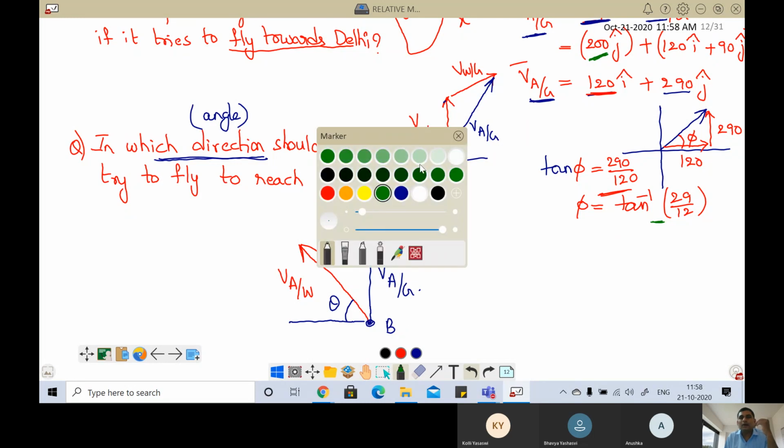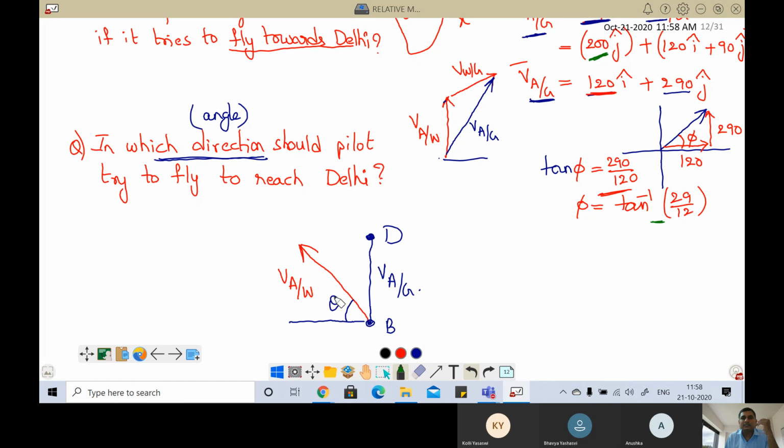Now tell me, what are the components of this velocity of the aeroplane with respect to wind? First of all, the velocity of the aeroplane with respect to wind is how much? 200, no? Okay. The magnitude is 200.